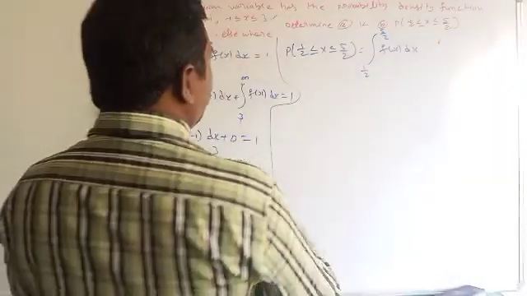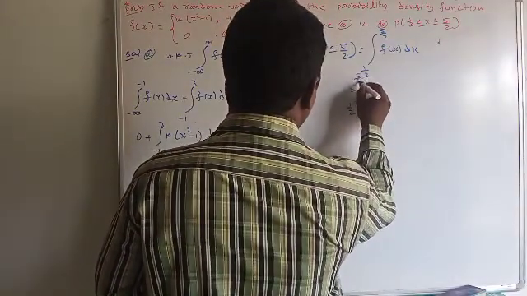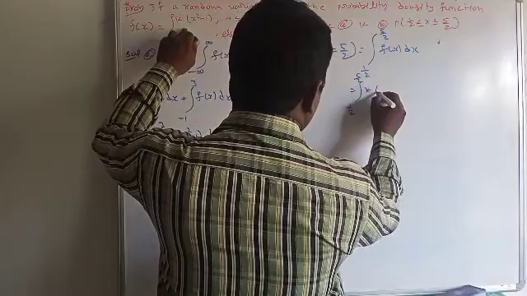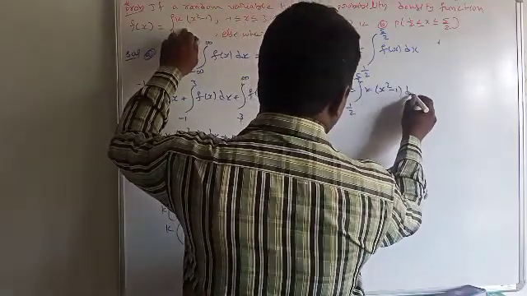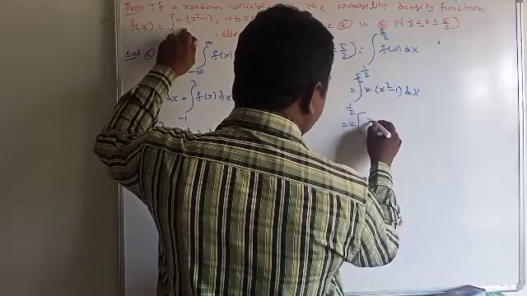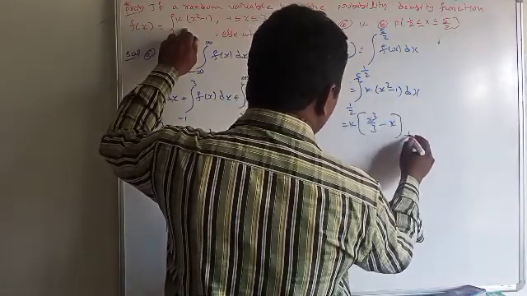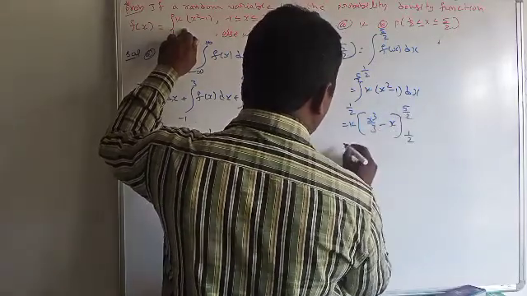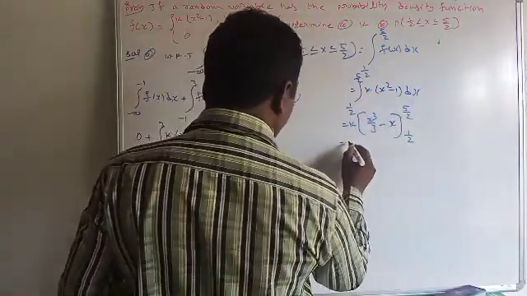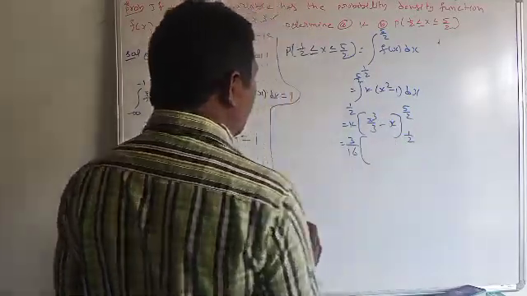So clearly, in this interval, from 1 by 2 to 5 by 2, the function is defined as k into x square minus 1 dx. Here k is constant. The integration of x square is x cube by 3, minus the integration of 1, which is x. The limits vary from 1 by 2 to 5 by 2, and k is 3 by 16, into 5 by 2 whole cube.